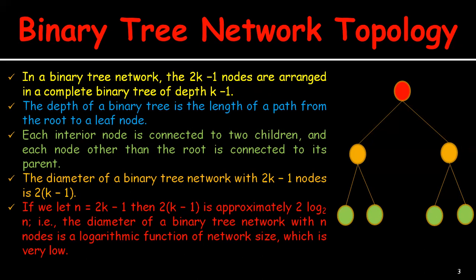If we let n equal 2^k minus 1, then 2(k minus 1) is approximately 2 log n to the base 2.